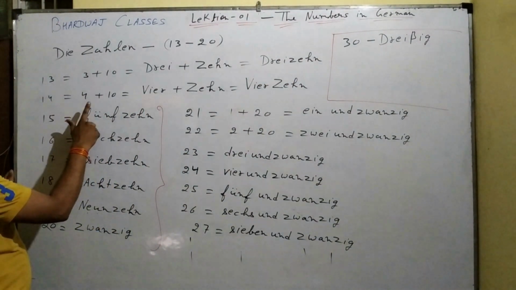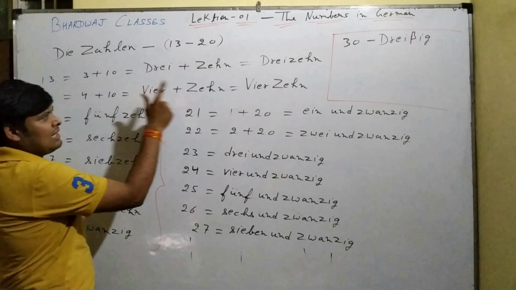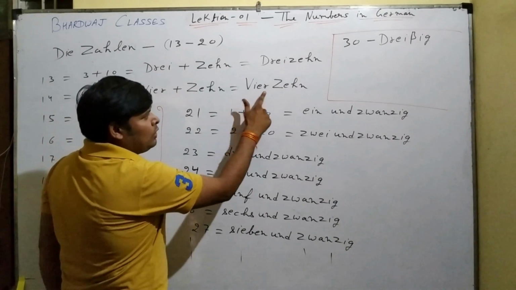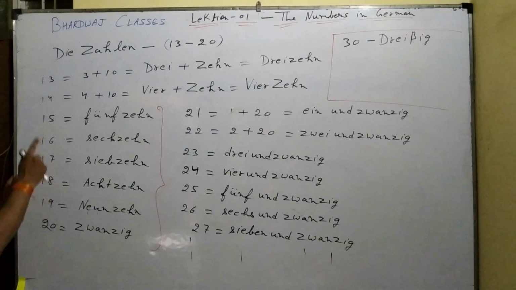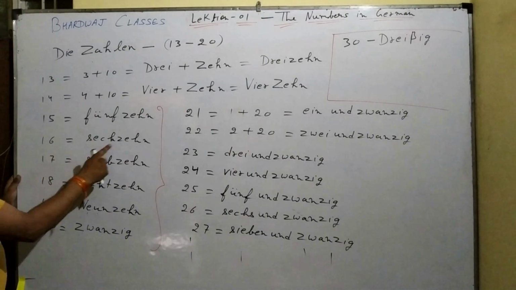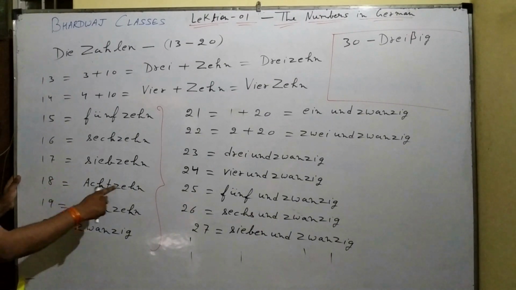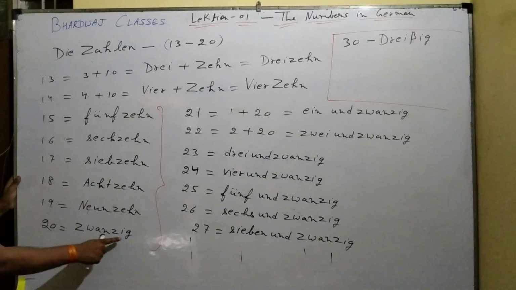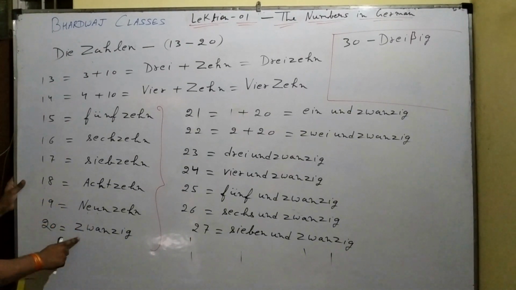Similarly 14 we can write as 4 plus 10. 4 is here vier, 10 is zehn. So 4 plus 10, vier plus zehn, is equal to vierzehn. Similarly, we can have other numbers also, like 15, fünfzehn, 16, sechzehn, 17, siebzehn, 18, achtzehn, 19, neunzehn, 20, zwanzig.